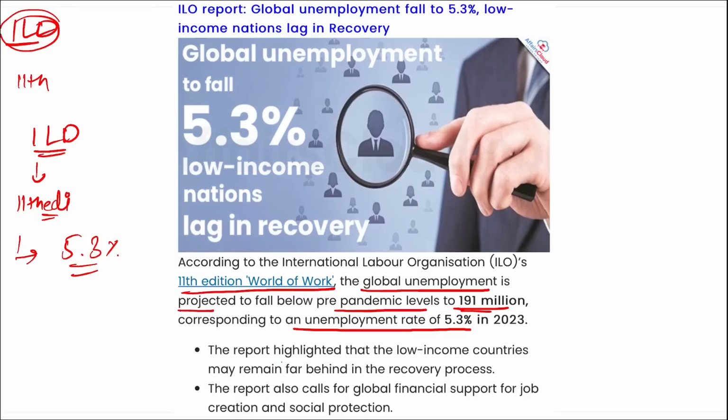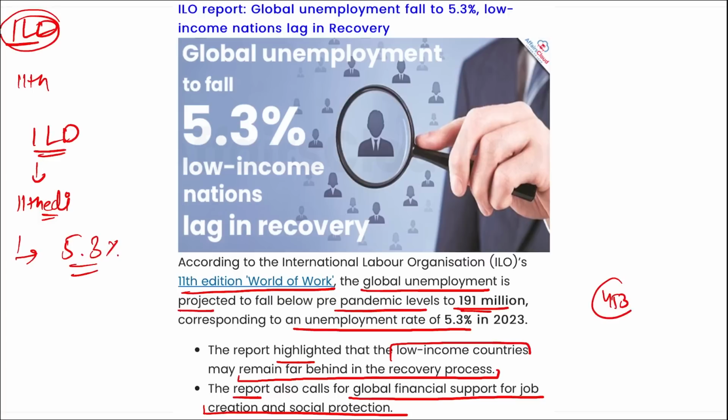This report highlighted that various low income countries may remain far behind in the recovery process. The report also calls for global financial support for job creation and social protection. In 2023, the global jobs gap is projected at 453 million people, or 11.7%, which is more than double the unemployment count.